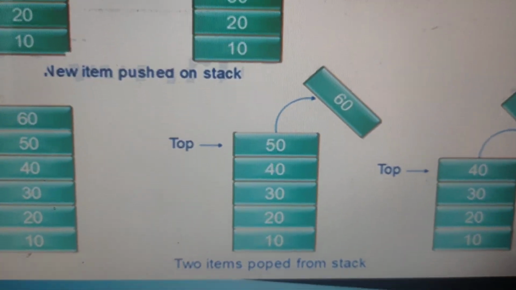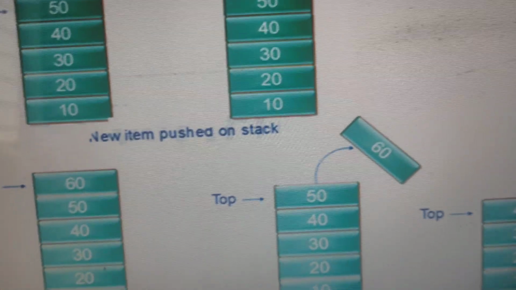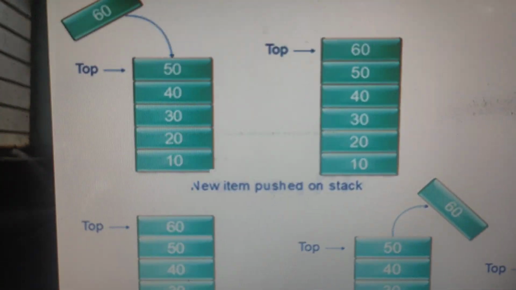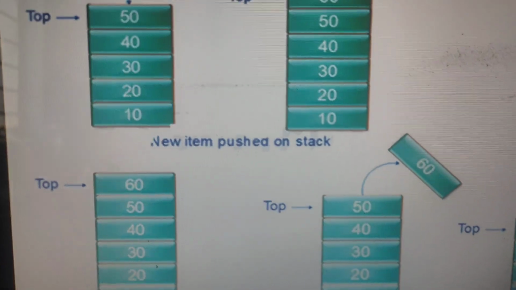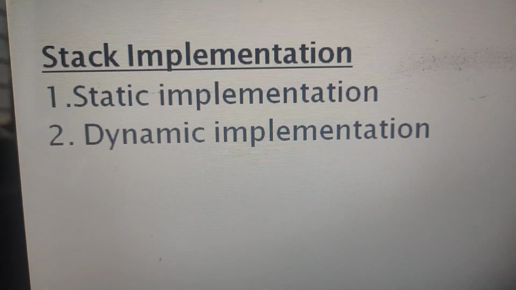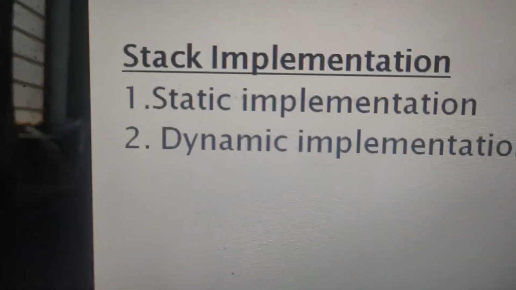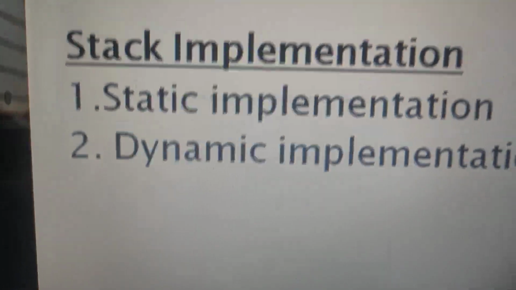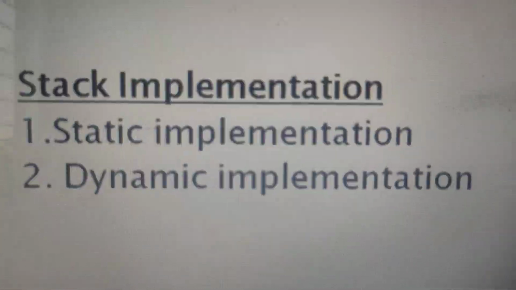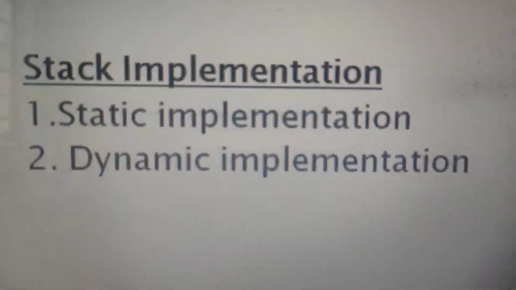So this is the technique, this way of representation by using arrays. This entire diagram indicates that our stack will be represented by using the arrays concept. So this is the push operation and this is the pop operation. There are two types of implementation of the stack. The one is the static implementation and the second one is the dynamic implementation.